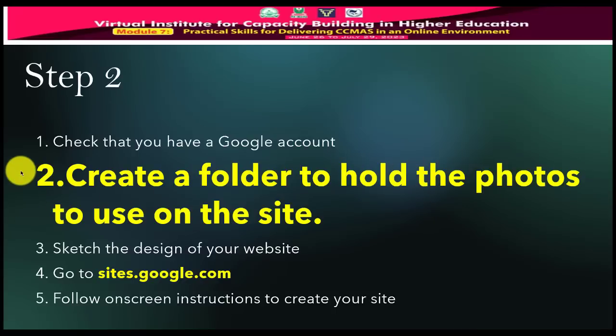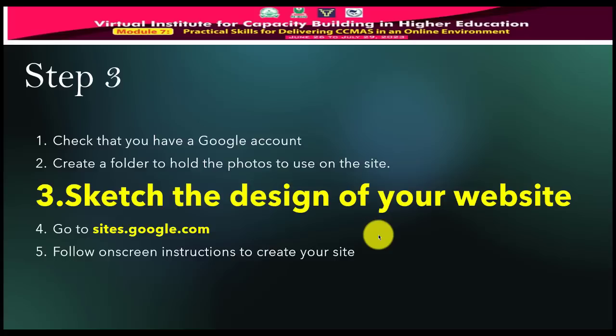So step 2 is done. Create a folder to hold the photos to use on the site. Let's go to step 3 of 5. Sketch the design of your website. All we'll ask you to do is, you have the top level menu. That's all that we're designing. And so what design do we want you all to have? You can be modifying your design over time, but the one that we are going to be grading for this course is what I want to show you now.